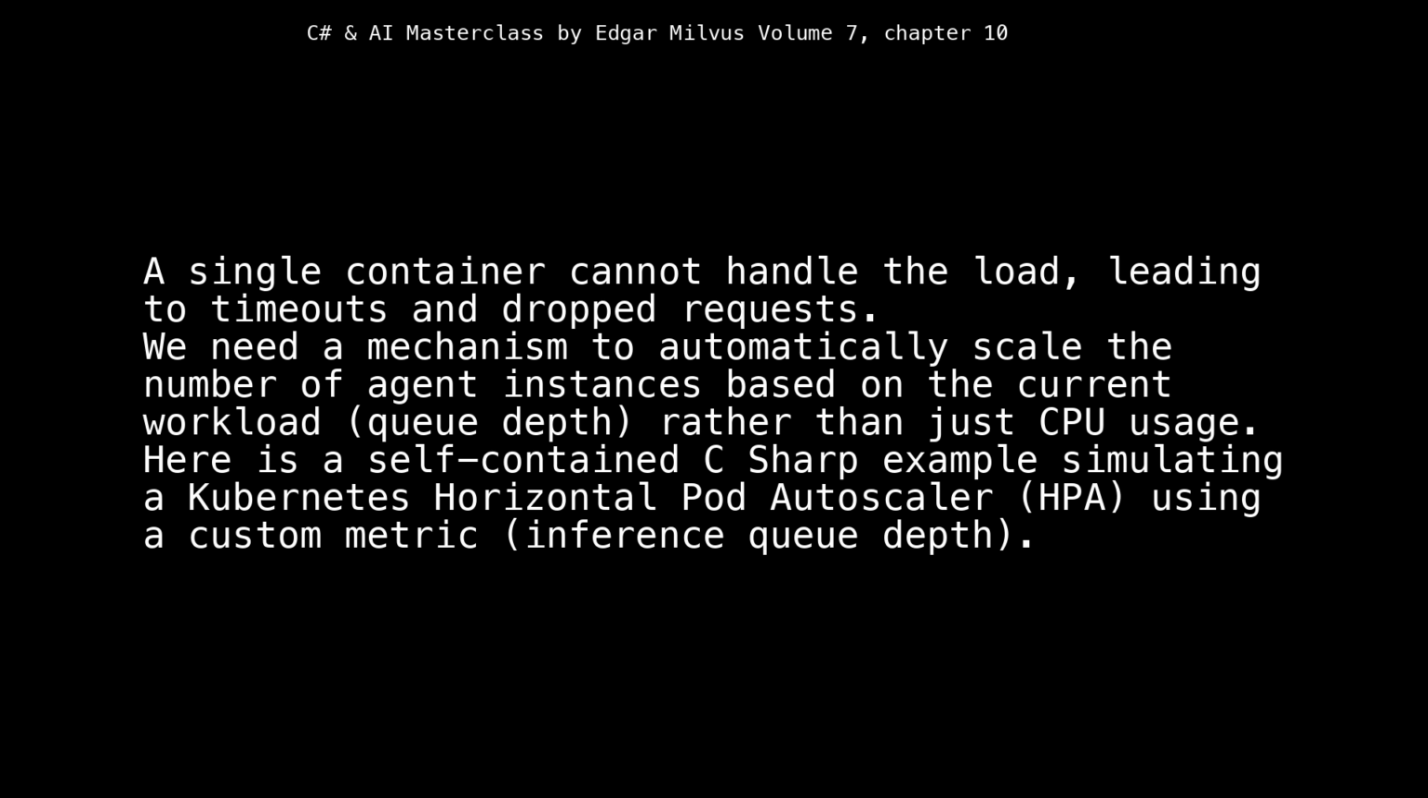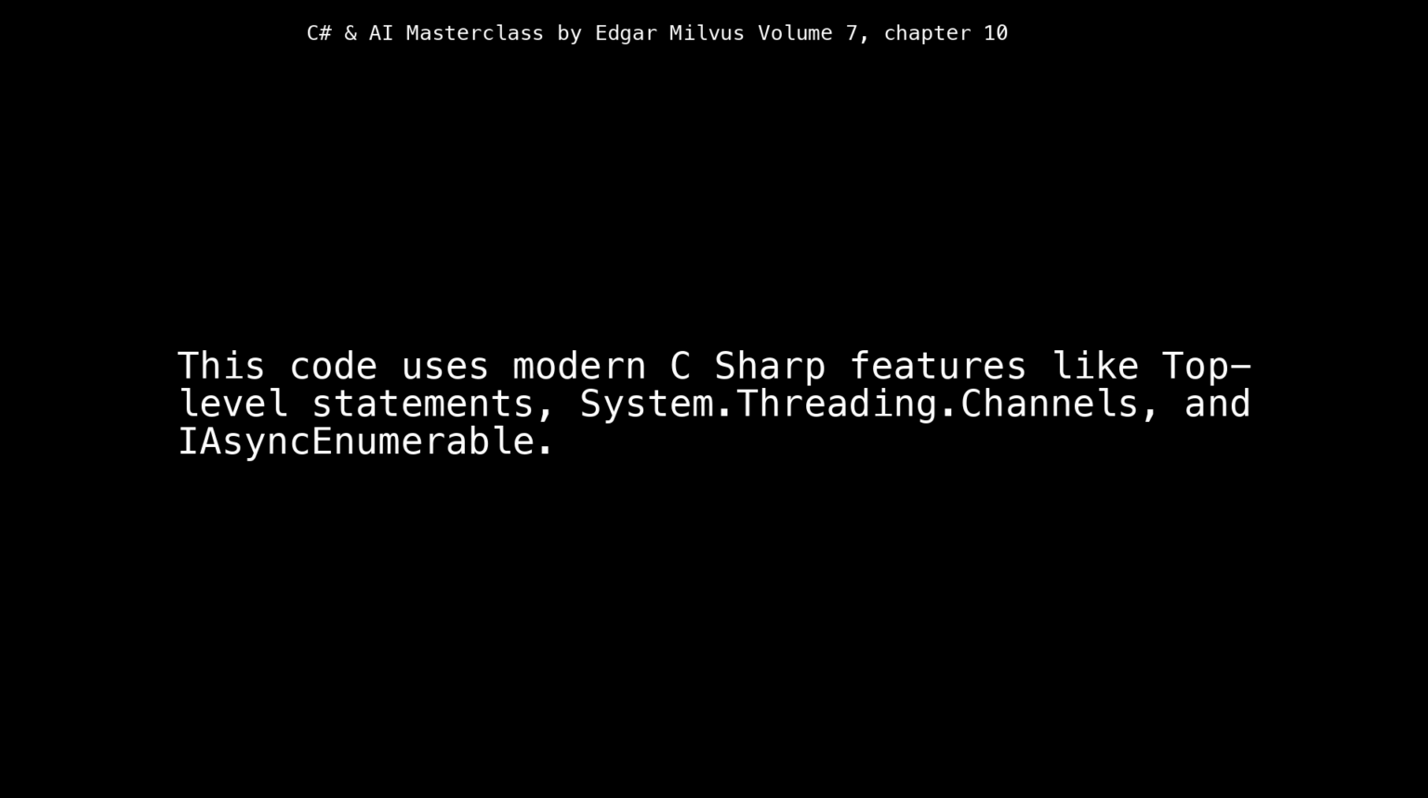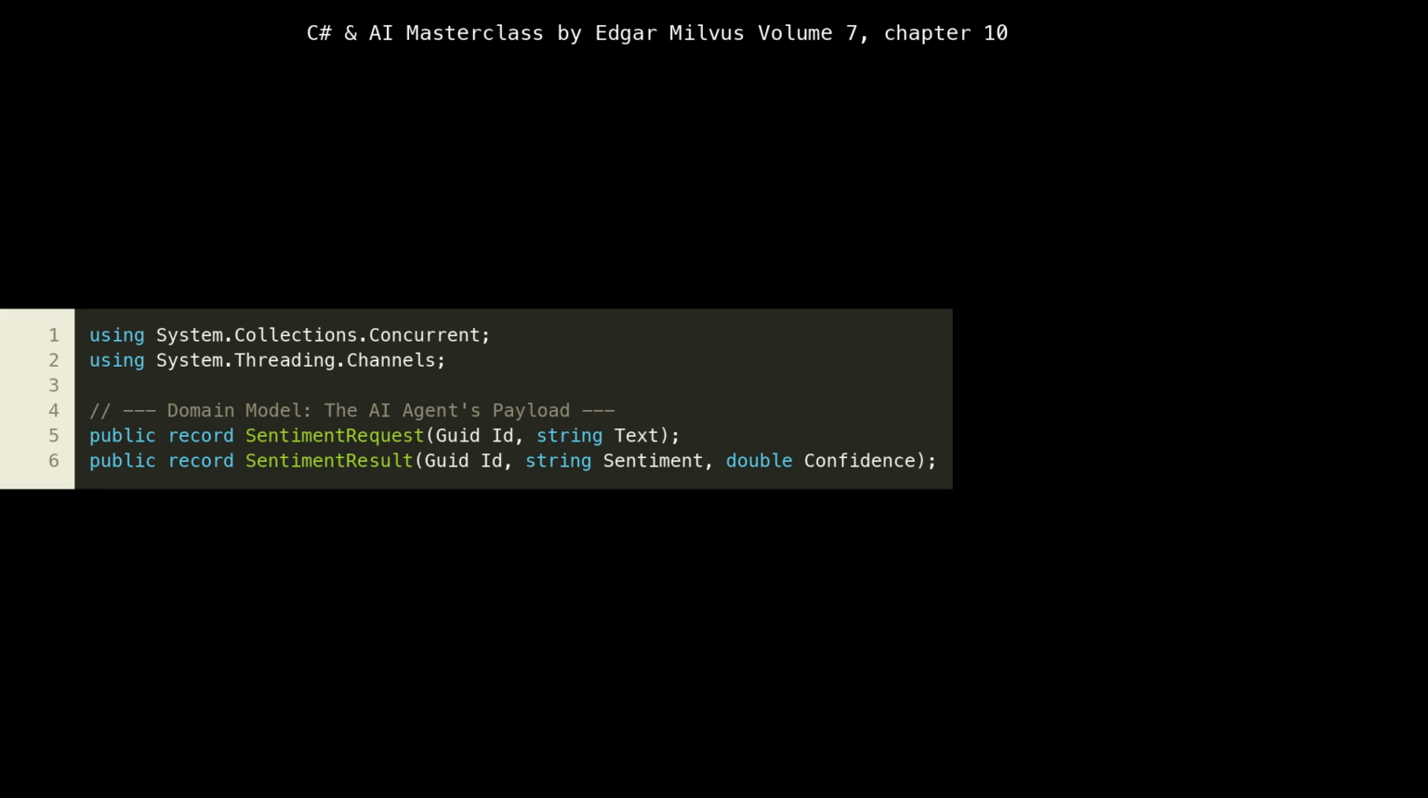metric, inference queue depth. This code uses modern C# features like top-level statements, System.Threading.Channels, and IAsyncEnumerable. We begin by importing necessary .NET namespaces. System.Collections.Concurrent is crucial for thread-safe collections, which we'll see used later in our orchestrator for managing agents. System.Threading.Channels provides powerful, asynchronous, thread-safe primitives for producer-consumer patterns, which are ideal for handling request queues in our